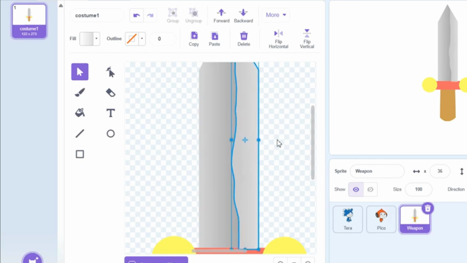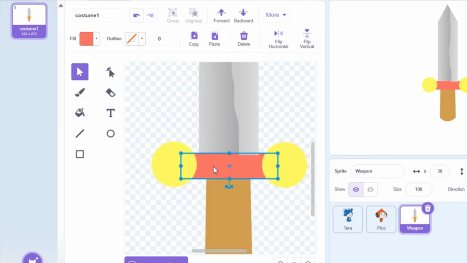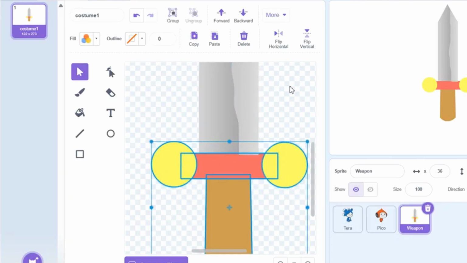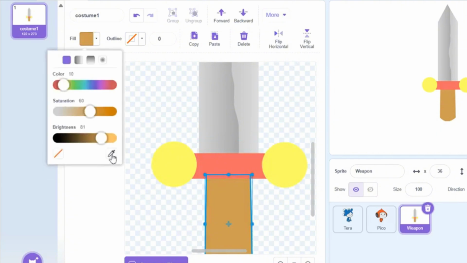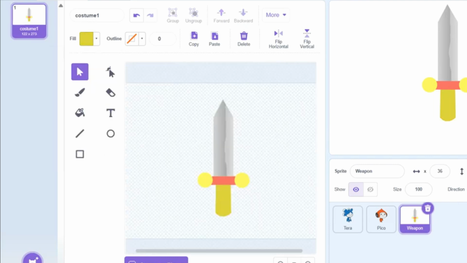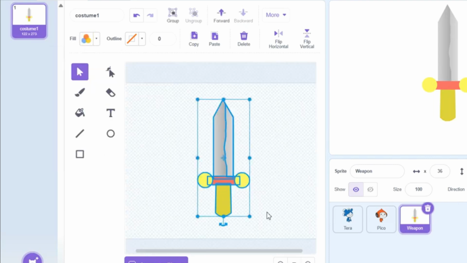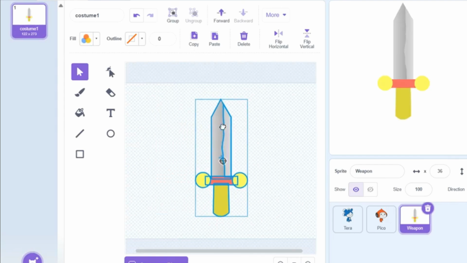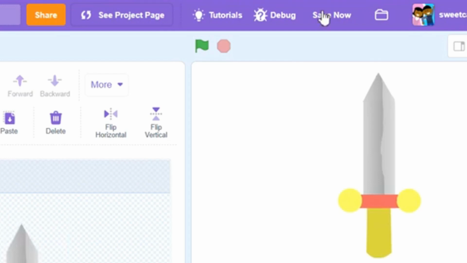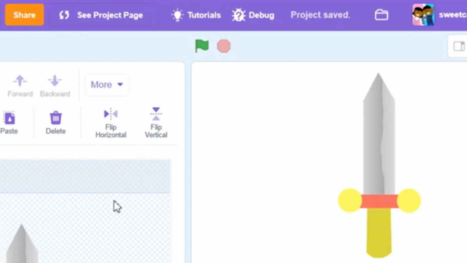Now let's increase its width a bit, and pull it behind the handle by pressing the front key again. Now let's adjust a few colors on here. Alright. And there we go, guys. This is our sword. Our own custom made object. Now, let's save it so we don't forget about it.